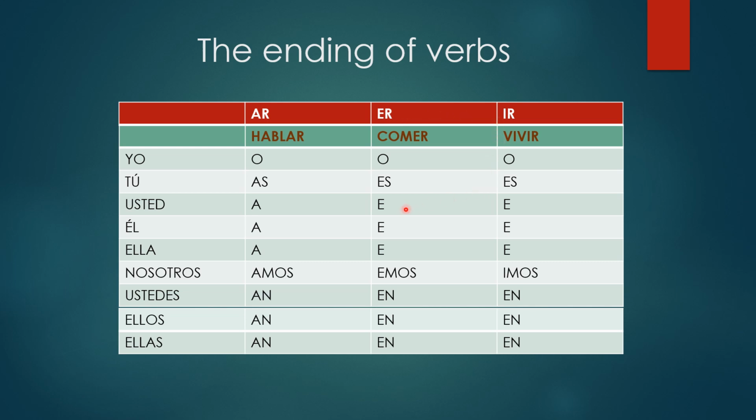So let's look at that. Usted with the E, right? Ends in an E, ends in an E. Here is a change, and here is the same. Okay? So you have to notice that and memorize that in the back of your head.